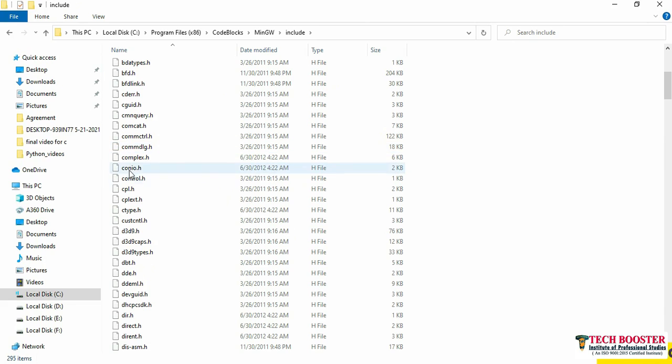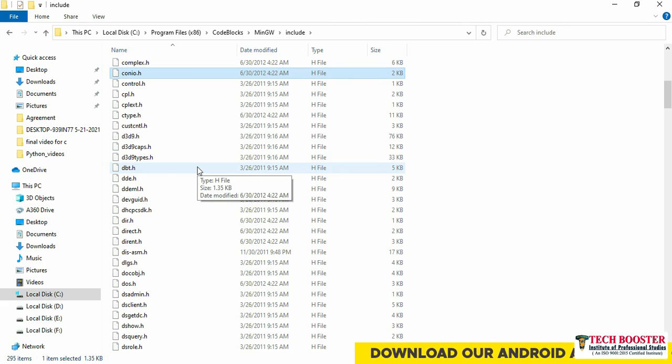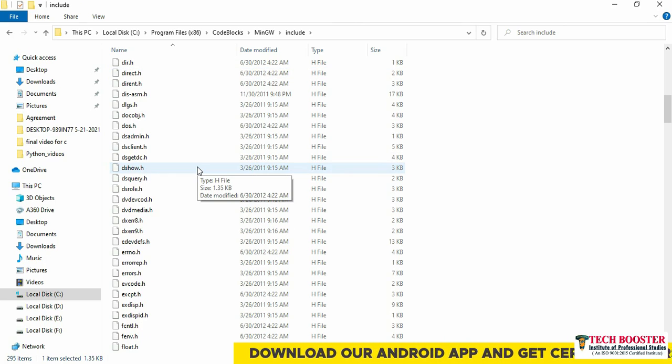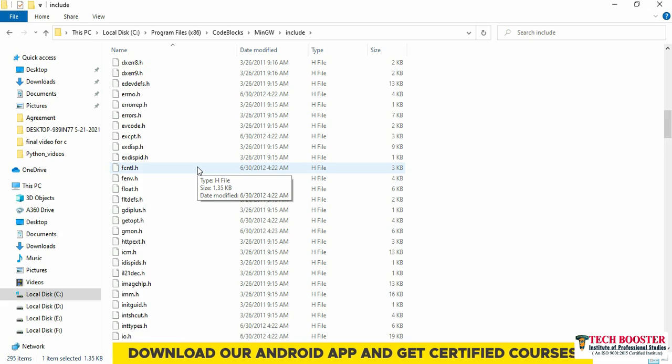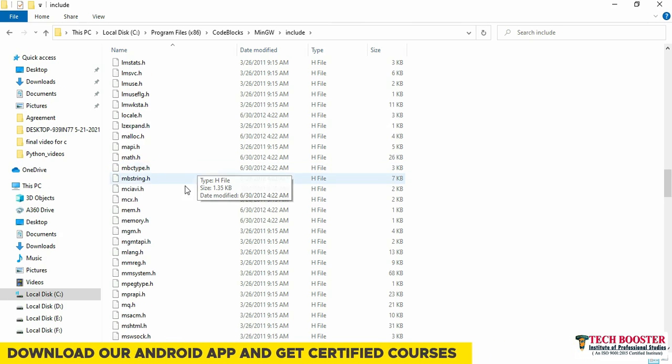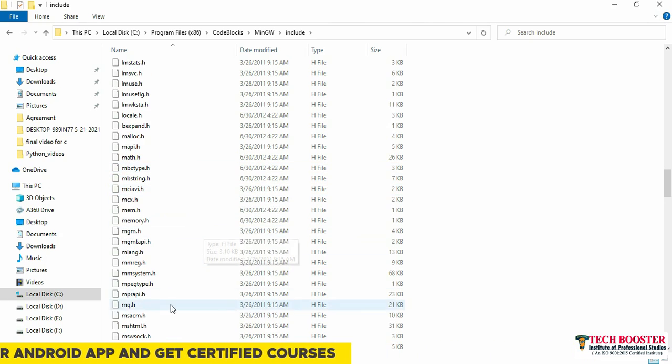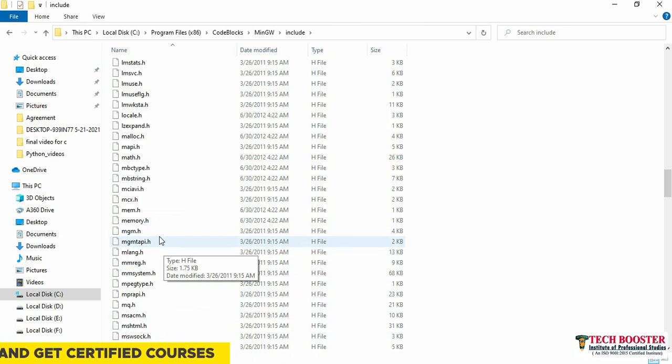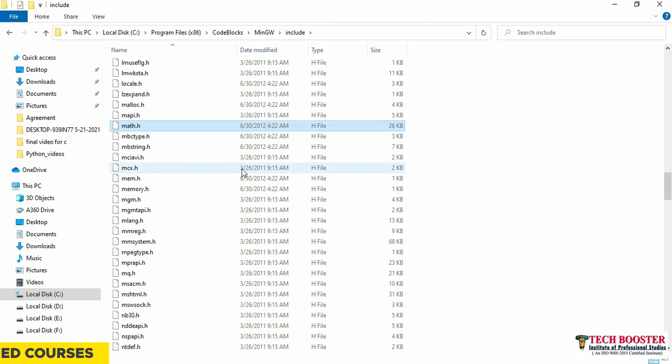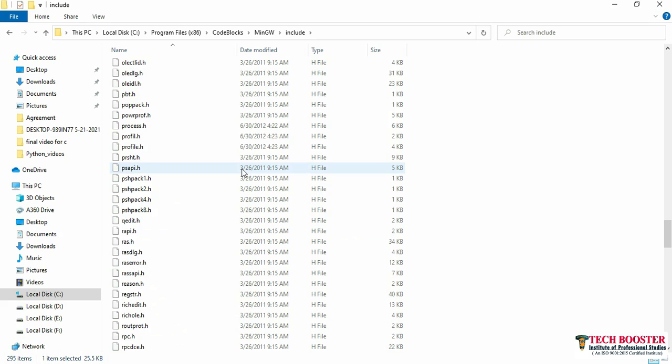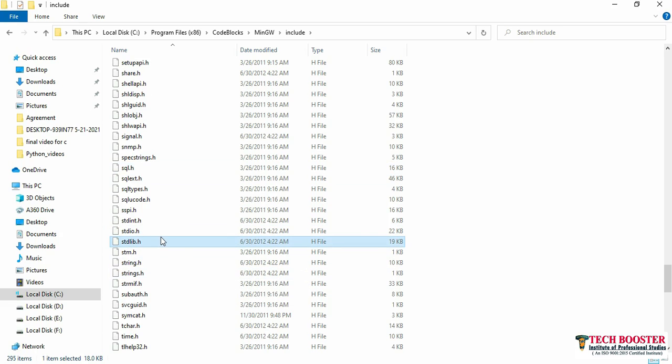You can see this is your conio.h. You will have your other header files, like as we discussed, you'll be having your math.h. This is your math.h. You will be having your stdio.h. This is your stdio.h, stdlib.h. So this particular folder will include all your header files.